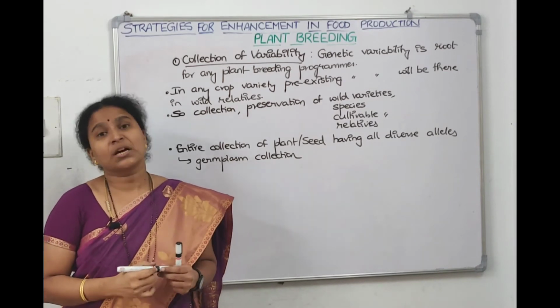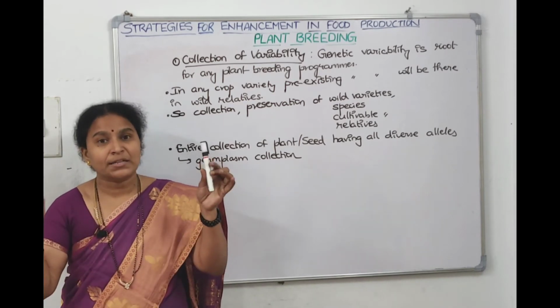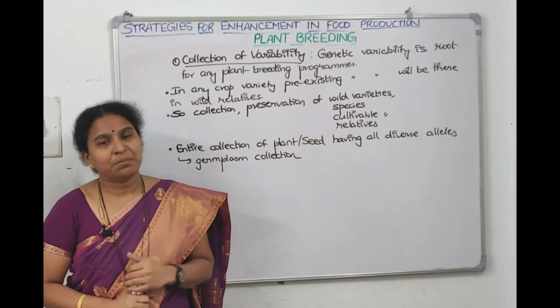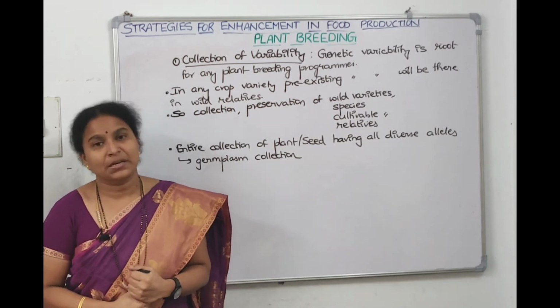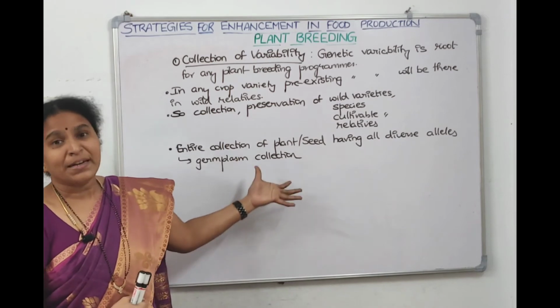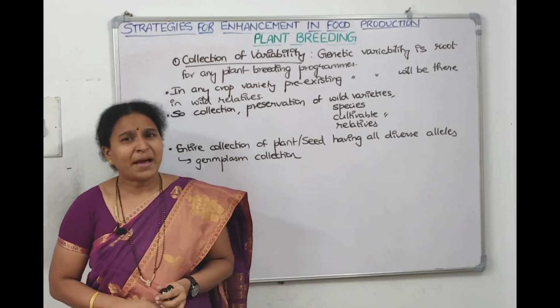The more the germplasm, the more the variations we can study, the better the parents we can pick. So children, I think you understood what is the first step in plant breeding. It is collection of variability. Now second step, what is the second step? Suppose 10 or 20 or 50 plants you have collected in rice or in wheat. Now we need to evaluate them.